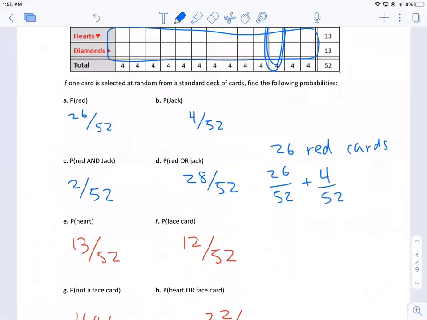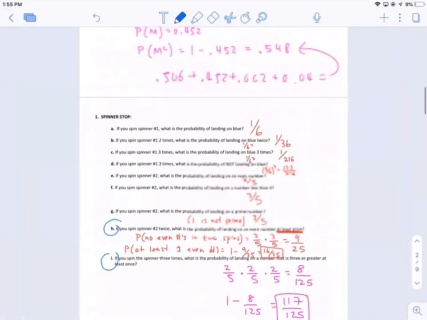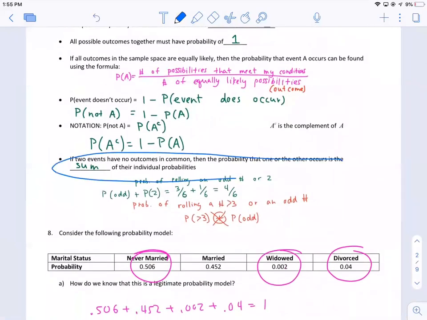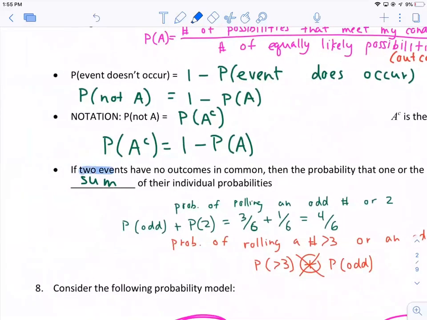But you can't just add the probabilities, because we said over here, and I'm going to highlight this, you can only sum up the probabilities when the 2 events have no outcomes in common. Then it makes sense to add them together.